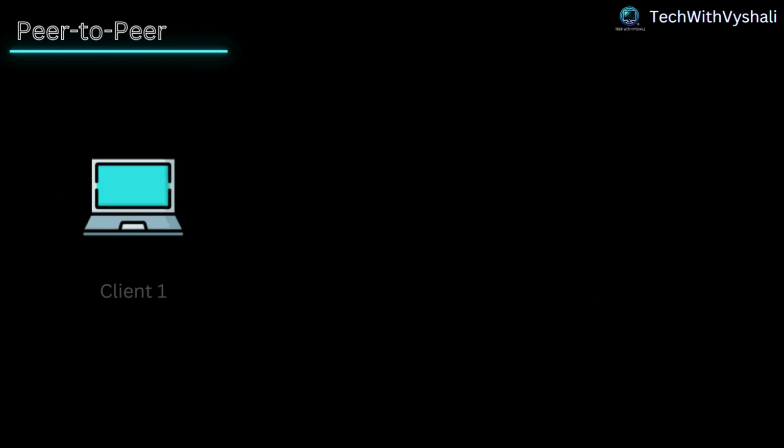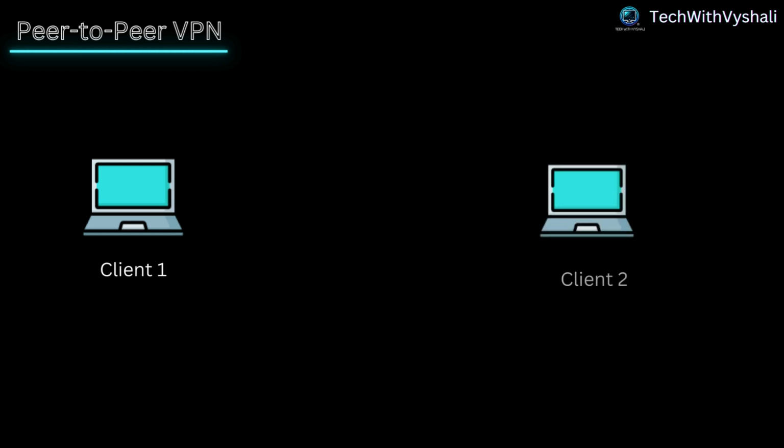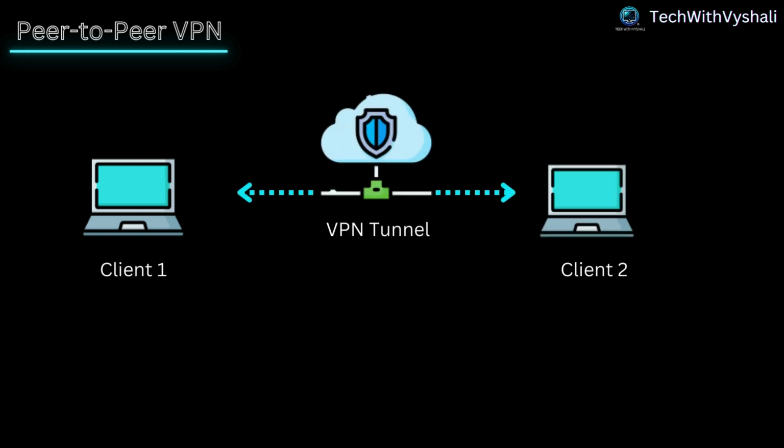Peer-to-peer VPN. This type of VPN is designed for secure file sharing and collaboration between peers. It's often used in decentralized networks, where multiple devices need to communicate directly with each other.